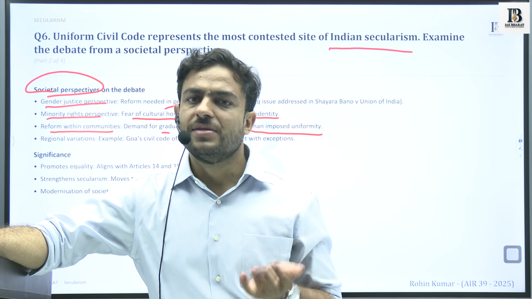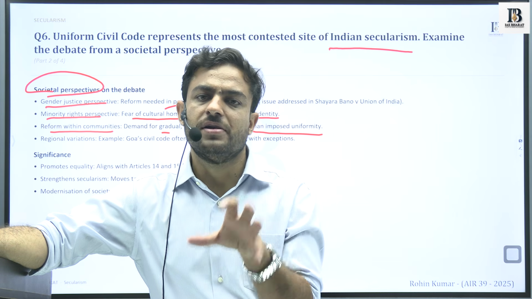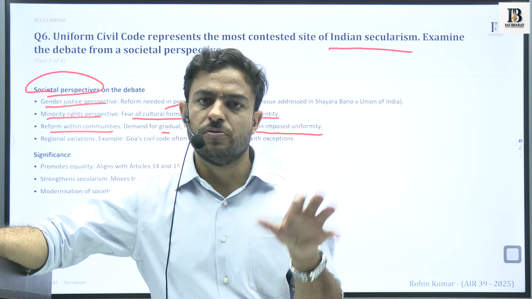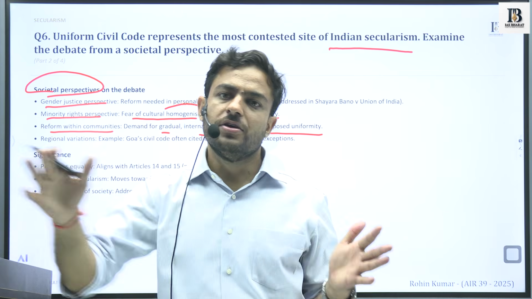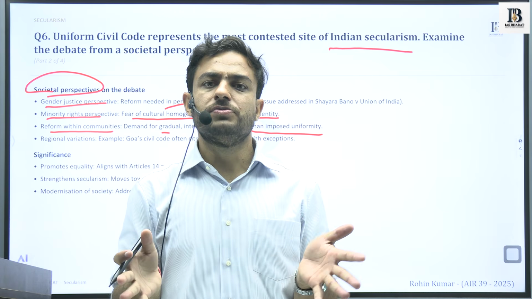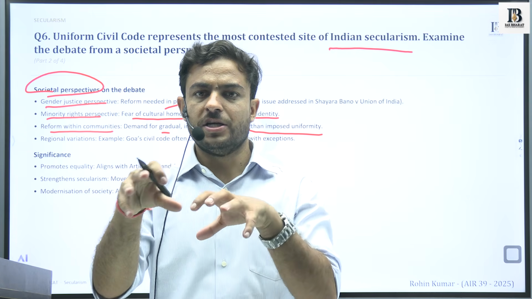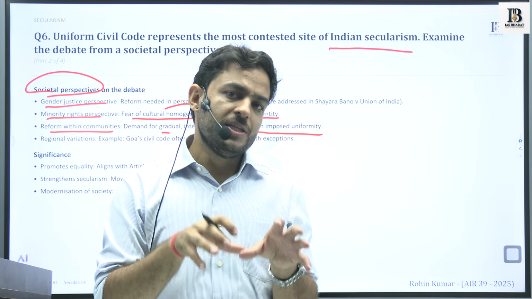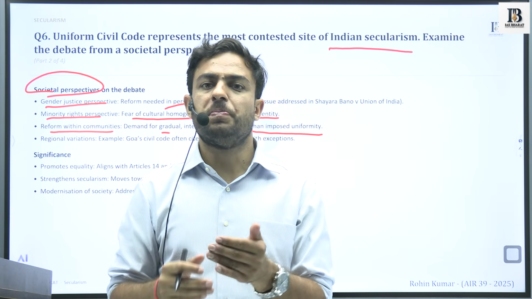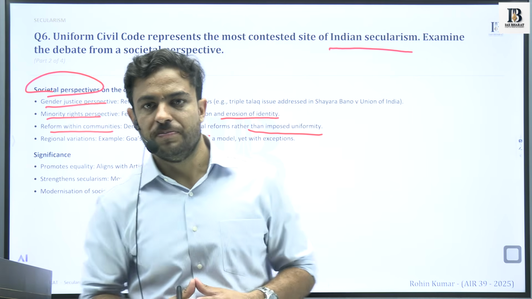Why not reform the societies or cultural groups from within? Let us say there exist 3 cultural groups in the society. The idea of UCC is that there will be certain laws and principles which will guide the conduct of all these 3 communities. But certain communities are saying, why bring this umbrella? Just bring in the changes that are needed within these communities only. Okay.